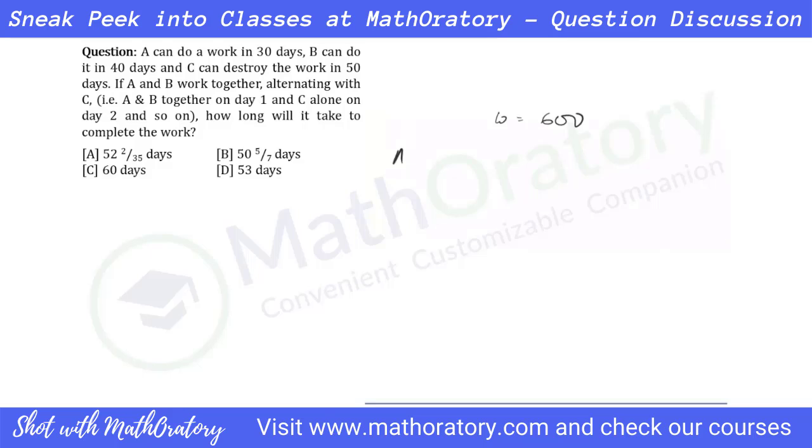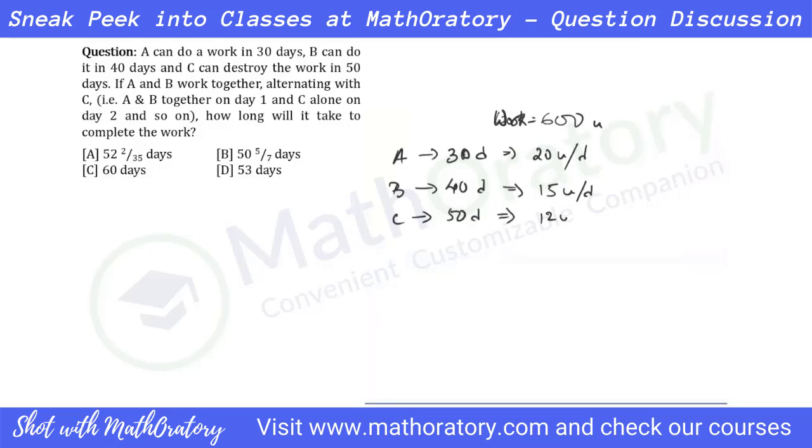So A can complete it in 30 days. So A works with an efficiency of 20 units per day. This is units, the total work that is. So 20 units per day. B is completing this in 40 days, and hence has an efficiency of 15 units per day. Now C is destroying the work in 50 days. So has an efficiency of 12 units per day, but this is a negative efficiency. So I'm just putting a bracket just to visually understand this. I can put a minus also, same thing. These are the efficiencies of A, B, C, right?